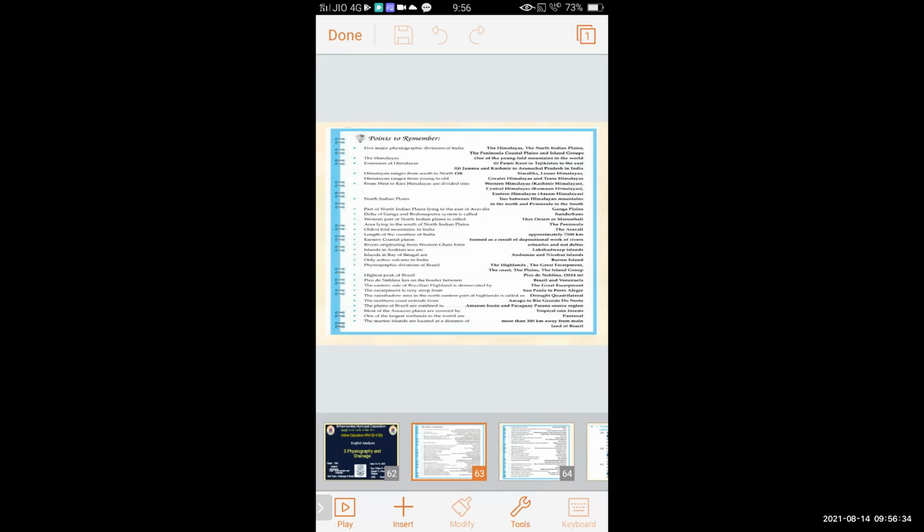The rain shadow area in the northeastern part of the highland is called the drought quadrilateral. Why is it called the drought quadrilateral? Because it is the rain shadow area in the northeastern part of the highland. The northern coast extends from Amapa to Rio Grande do Norte. The plains of Brazil are confined to the Amazon basin and the Paraguay-Paraná source region.